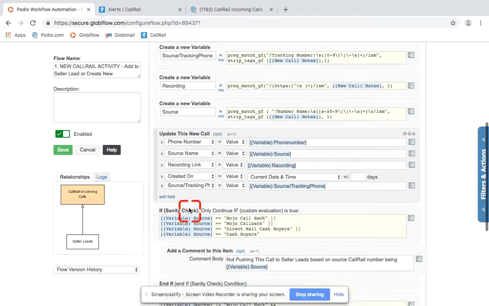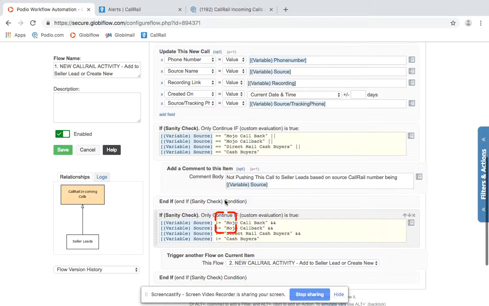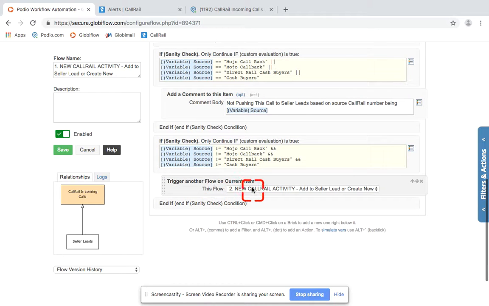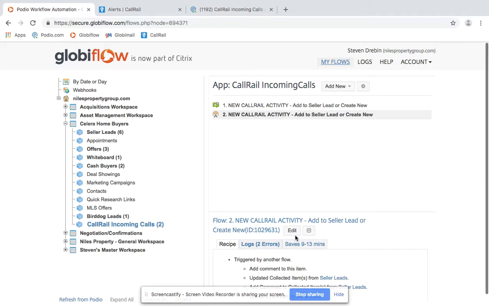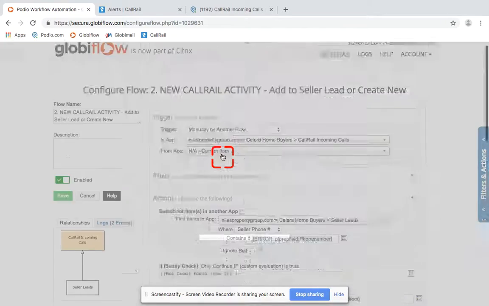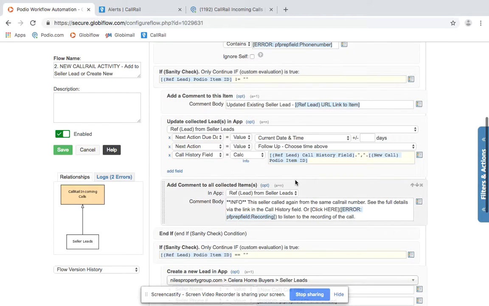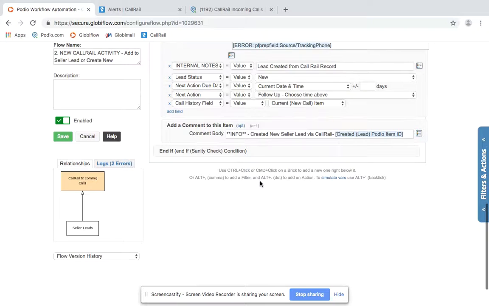So we parse out the information, we get what we need to know, and then we say if the source was Mojo or direct cash buyers, then we just make a note. We're not going to push this one because it was a Mojo callback. All right. However, if it's not equal to any of those sources, then we're going to go ahead and trigger the second flow. And that's where the flow continues onward into here to say, all right, search the existing seller leads, find what matches, push it through, take care of everything in there.